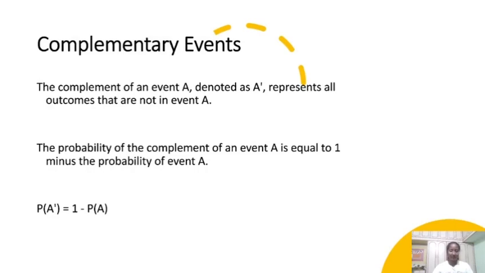Complementary events. The complement of an event A, denoted as A', represents all outcomes that are not in event A. The probability of the complement of an event A is equal to 1 minus the probability of event A. That is, P(A') = 1 - P(A).